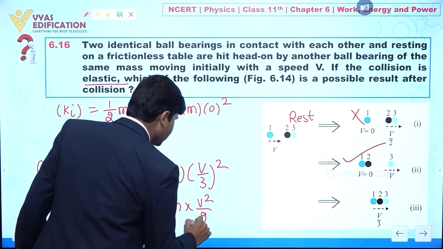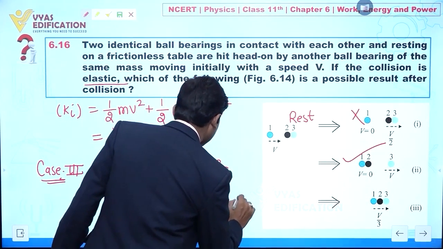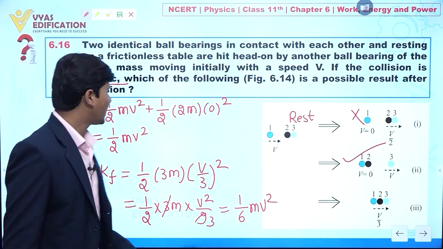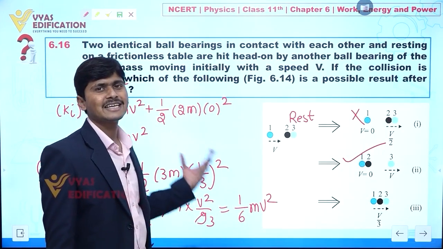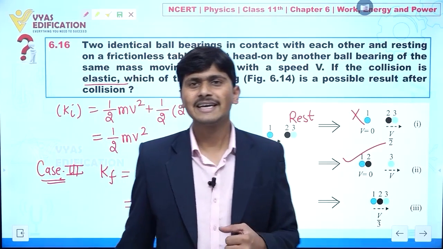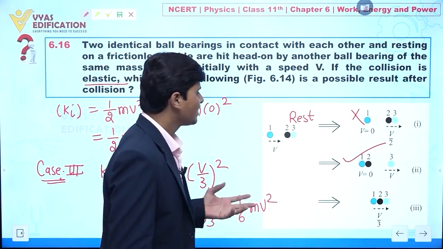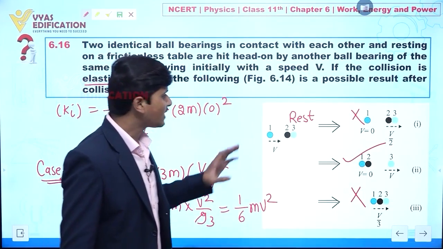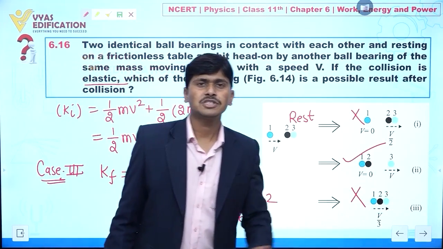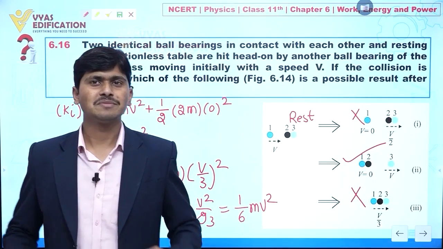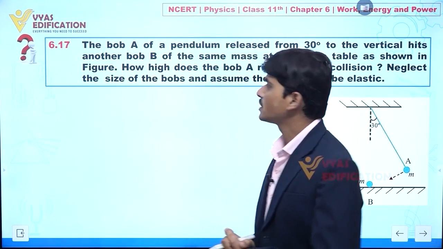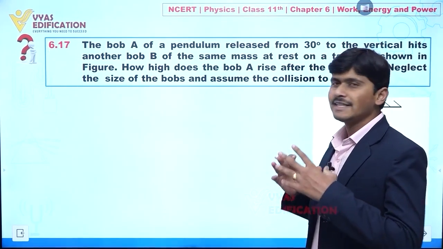This one is 3, so from here we can say 1 by 6 m v square. So I can write here that initial kinetic energy is not equal to final kinetic energy. It means again here we are not getting an elastic collision. So only case number 2 is possible, other cases are not possible. Clear to everyone? Now dear students, we are going to discuss question number 6.17, and in this question it is given to you